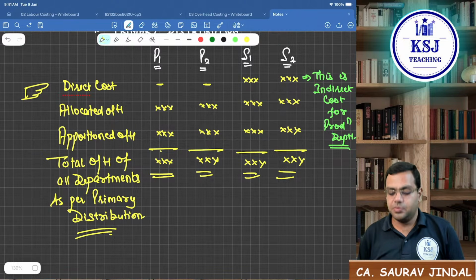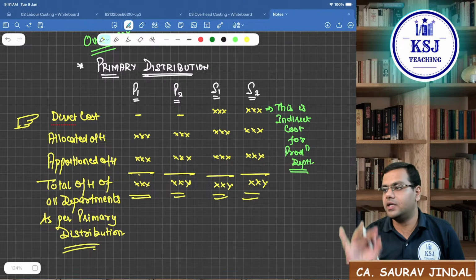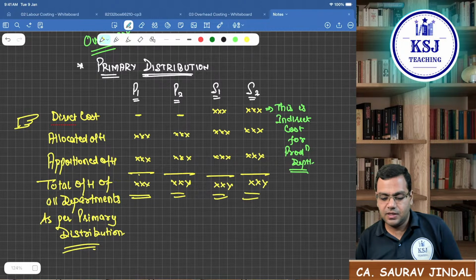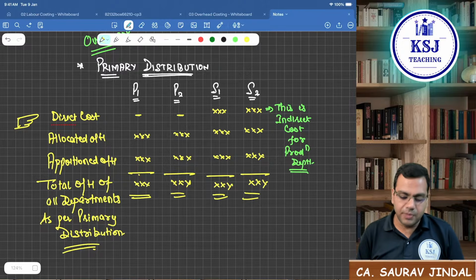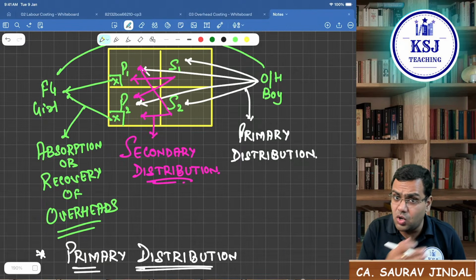Right? As per primary distribution, what is the total overheads of all the departments? This is what you will get. Okay, first tell me, is the primary distribution clear? So primary distribution is what? The distribution of all the overheads amongst all the departments.